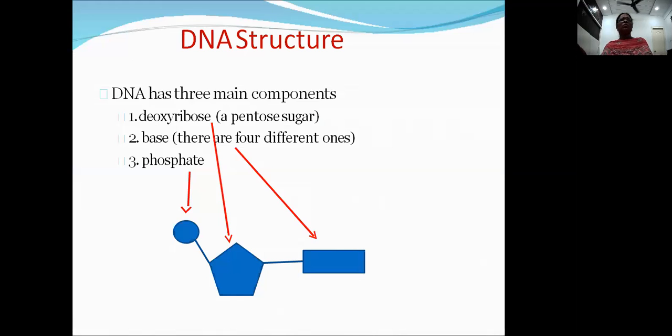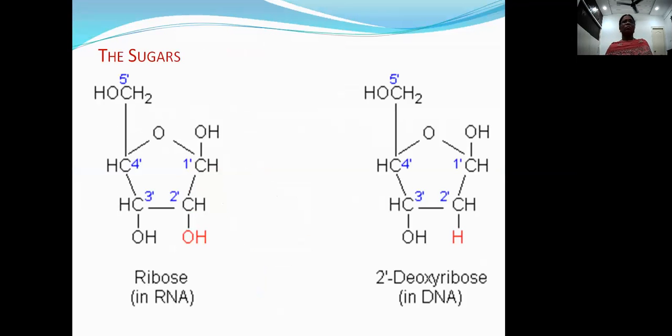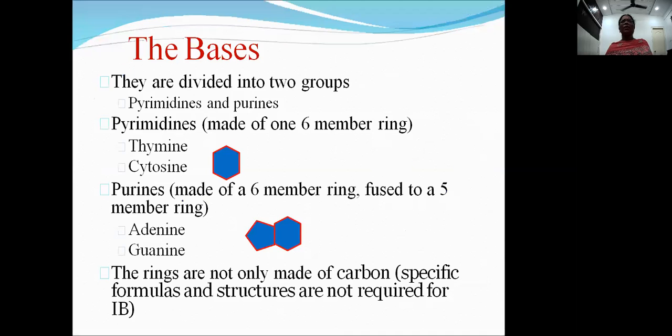So this is the actual nucleotide arrangement, the structure of a nucleotide. One is the deoxyribose sugar, which is a pentose sugar. On one side, it is connected to the phosphate. On the other side, it is connected with the nitrogen bases. This is the deoxyribose sugar present in the DNA, whereas in the case of RNA, it is ribose sugar. This is the chemical structure which represents the pentose sugar present in DNA as well as in RNA.